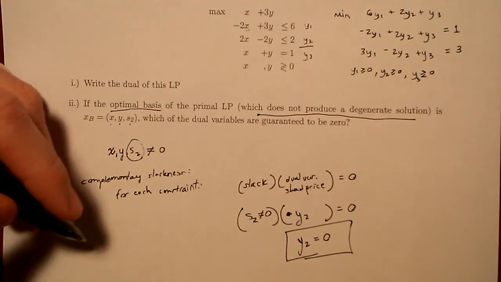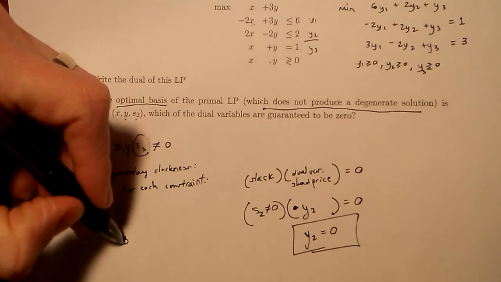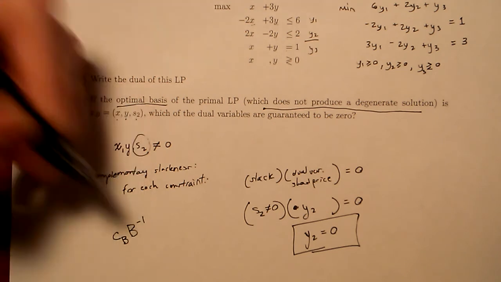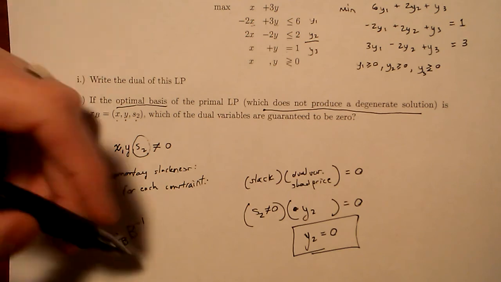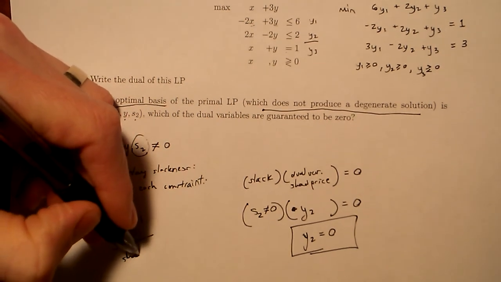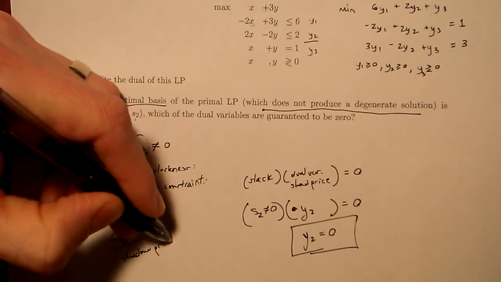You could have actually solved this problem by computing CB B inverse, which we know from our optimal tableau, these are the shadow prices for a max problem.